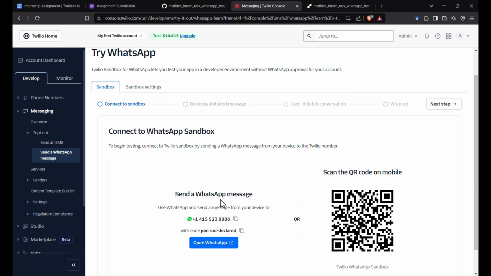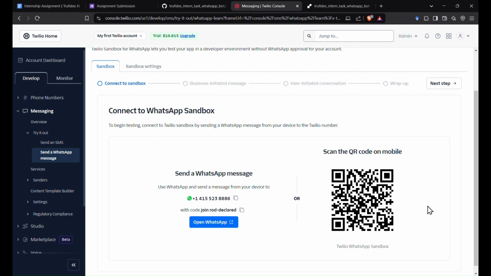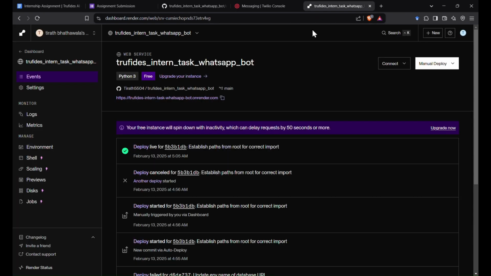You can send a WhatsApp message to Twilio by sending a message to this phone number using this code, or you can scan this QR code and directly interact with the bot itself because it is deployed. I've deployed it using Render, so it's deployed live. You can see over here, WhatsApp expense tracker bot is running.